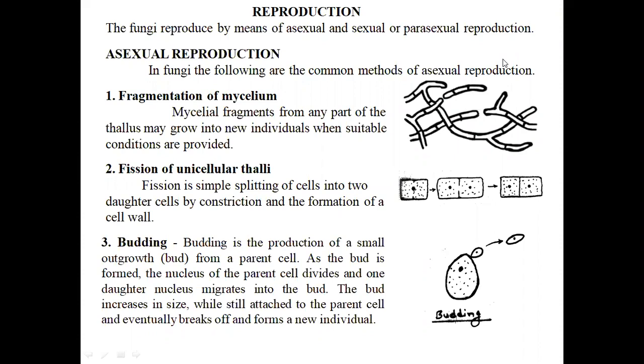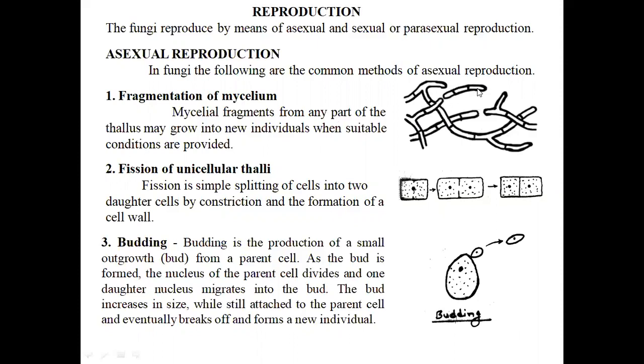First of all, the fragmentation of mycelium. The mycelial fragments from any part of the thallus may grow into new individuals when suitable conditions are provided. You can see here the breakage of the mycelium, the thread-like structure, and a certain kind of breakage occurs to that particular mycelium, that is known as fragmentation. The fragments break down into small pieces.